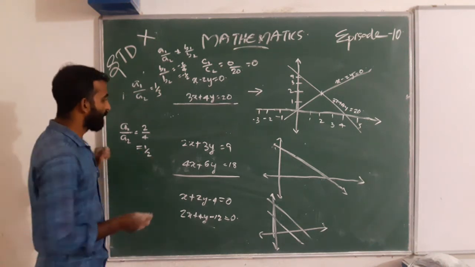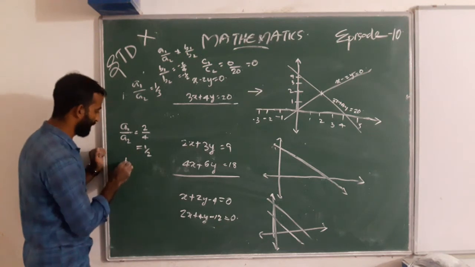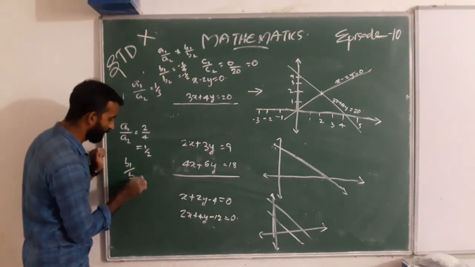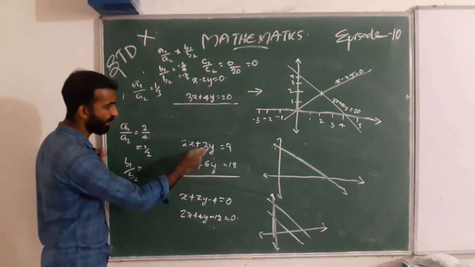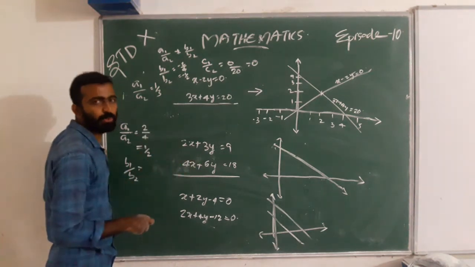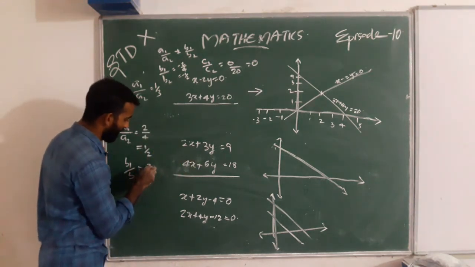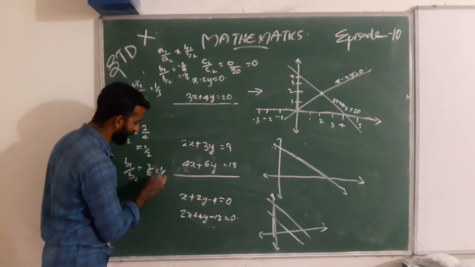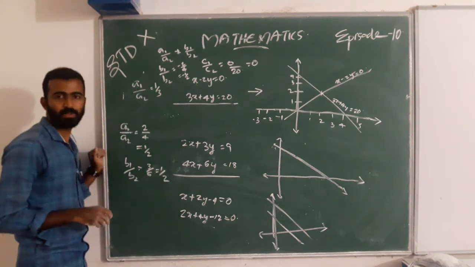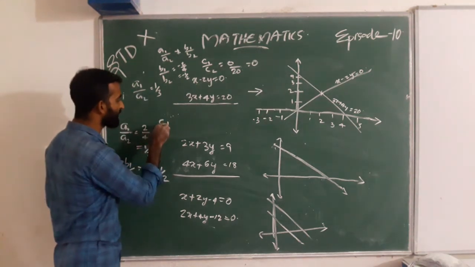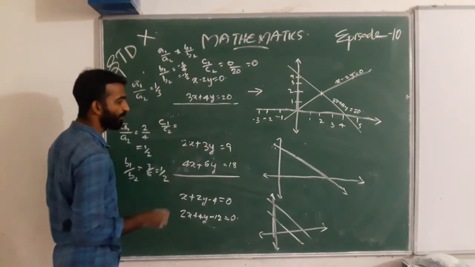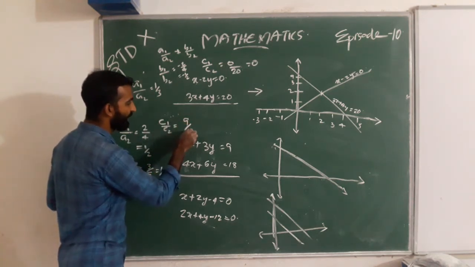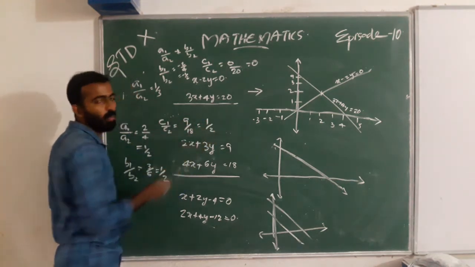Yes. And b1 by b2 means what? Here b1 is 3 and b2 is 6. Thus 3 by 6 we get 1 by 2. And c1 by c2 equal to 9 by 18 equal to 1 by 2.